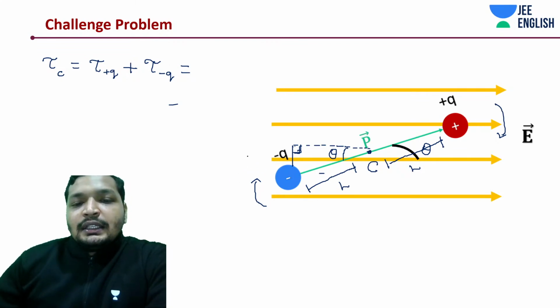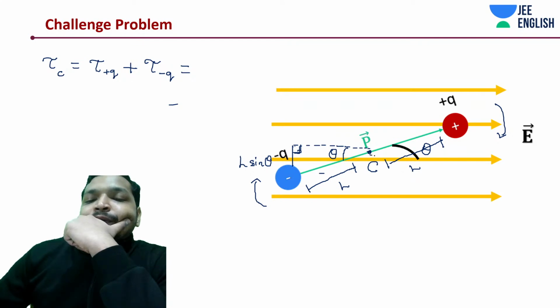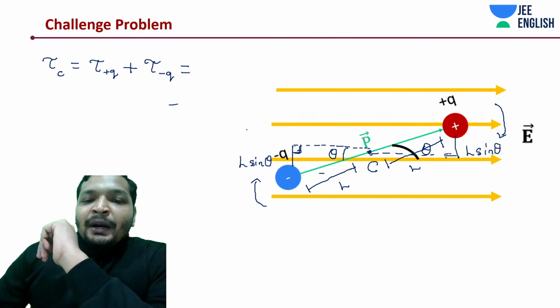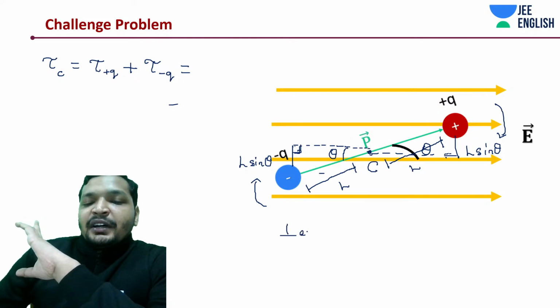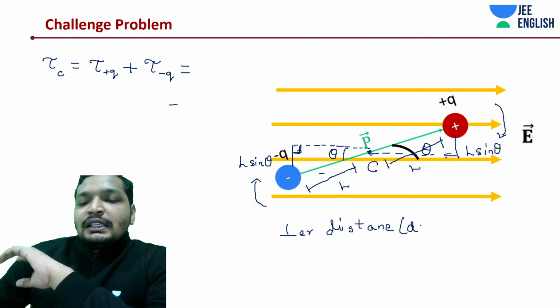L sine theta. Now comes the next question. About this, what is this distance? This also is L sine theta, because this is theta. So what is the perpendicular distance? The perpendicular distance for both the charges from the center is the same. How much is it going to be? Let's call this D, L sine theta.